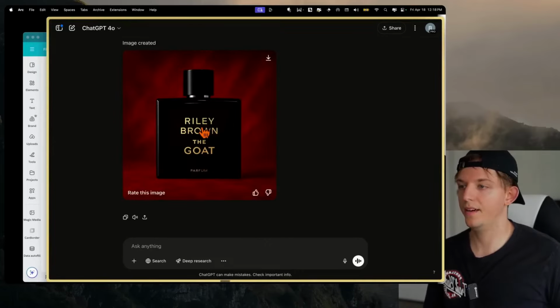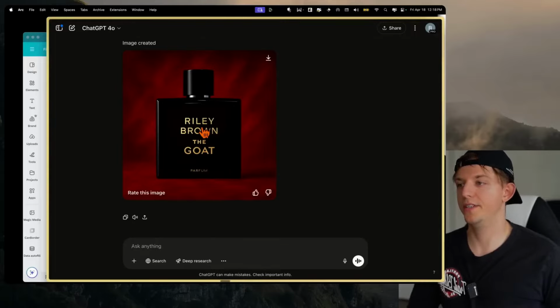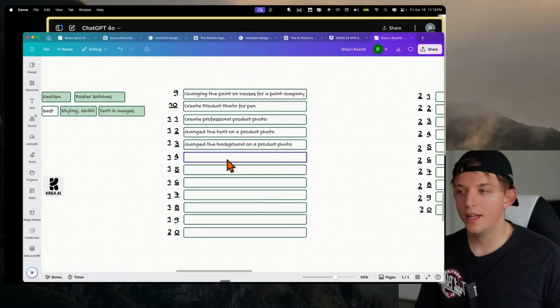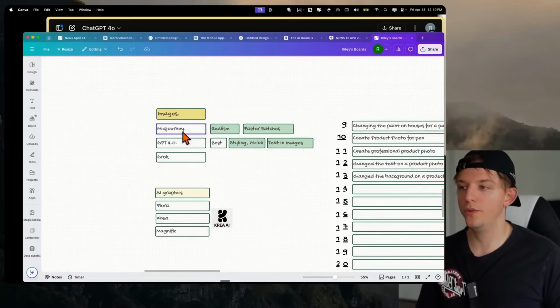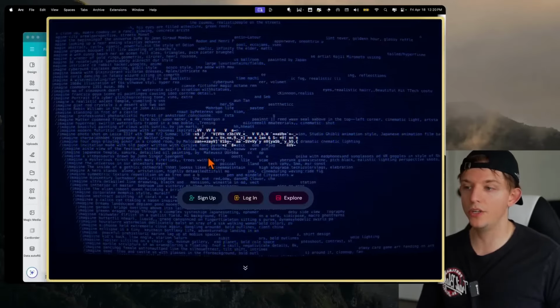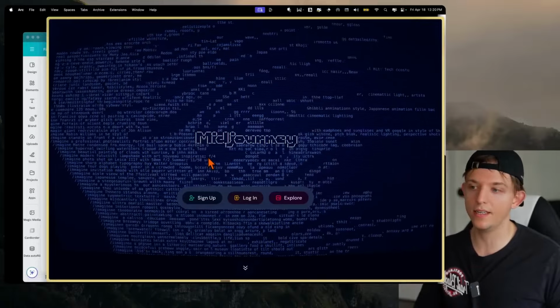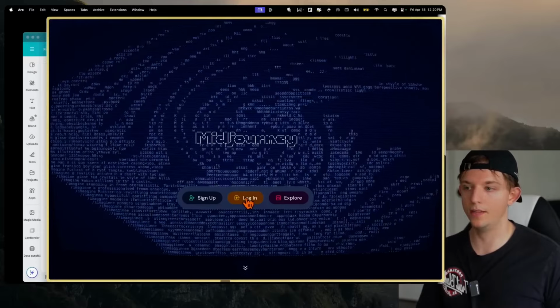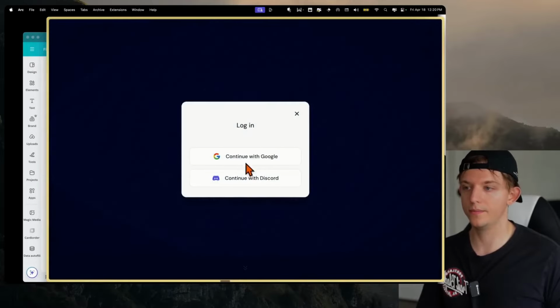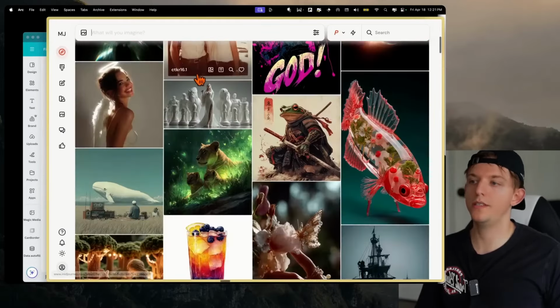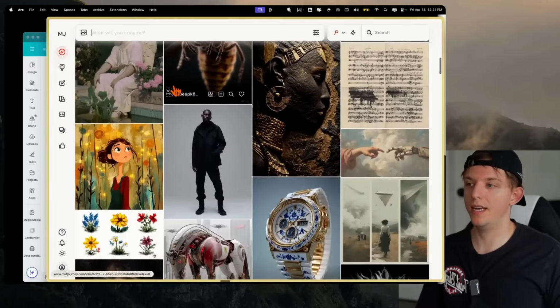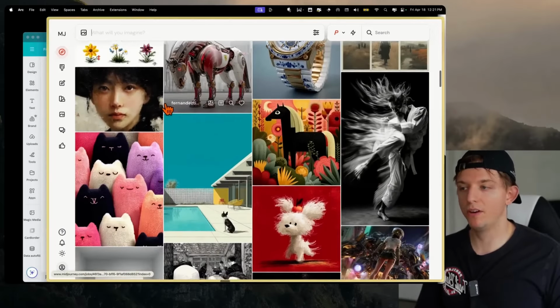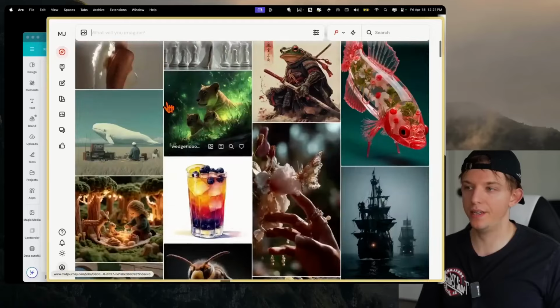And here you go. It created this Riley Brown, the goat, with a velvet red background. Let's dive into Midjourney, because Midjourney has the most realistic AI generated images on the market right now. It is the most photorealistic. So this is Midjourney, and Midjourney is definitely more, I would say, artistic. It has better vibes. It's just a fun site to use.